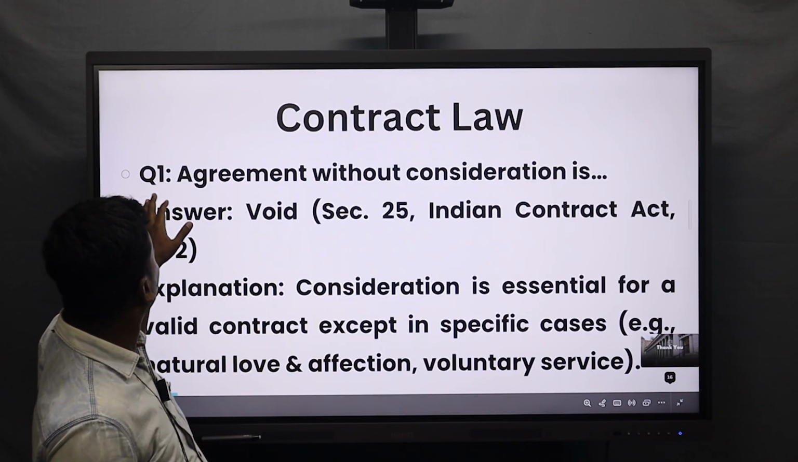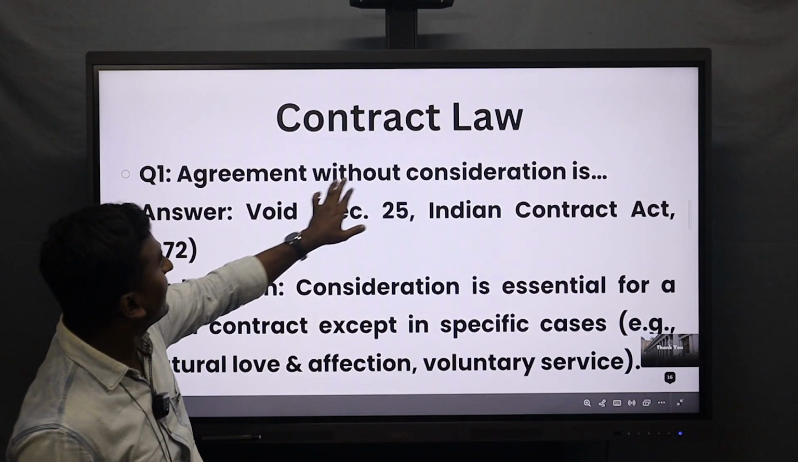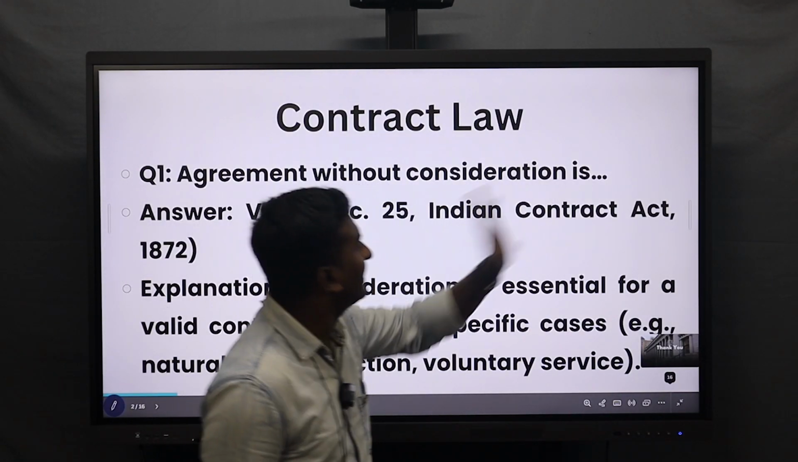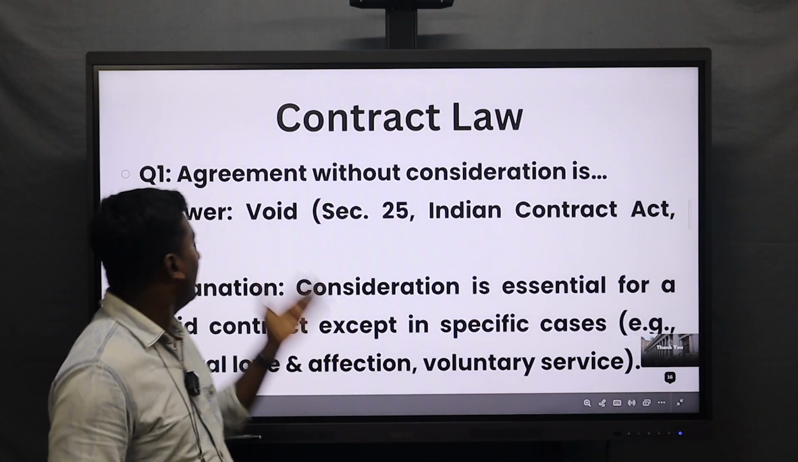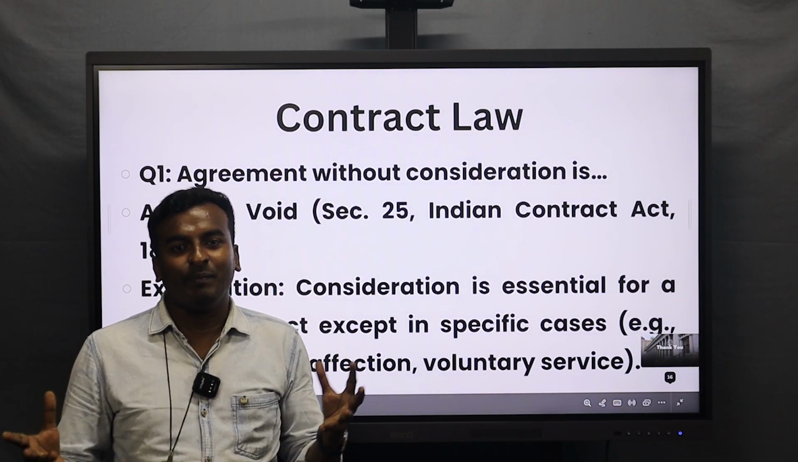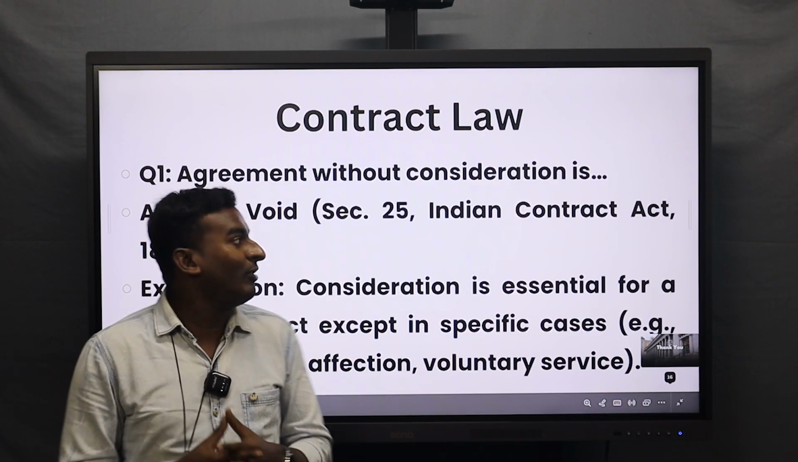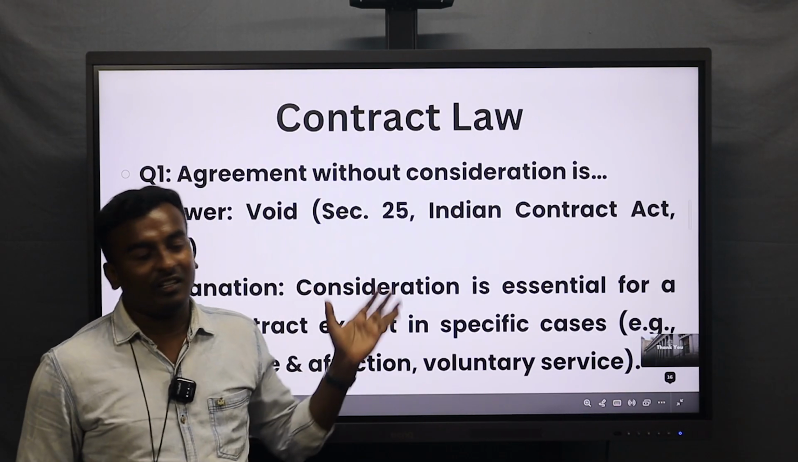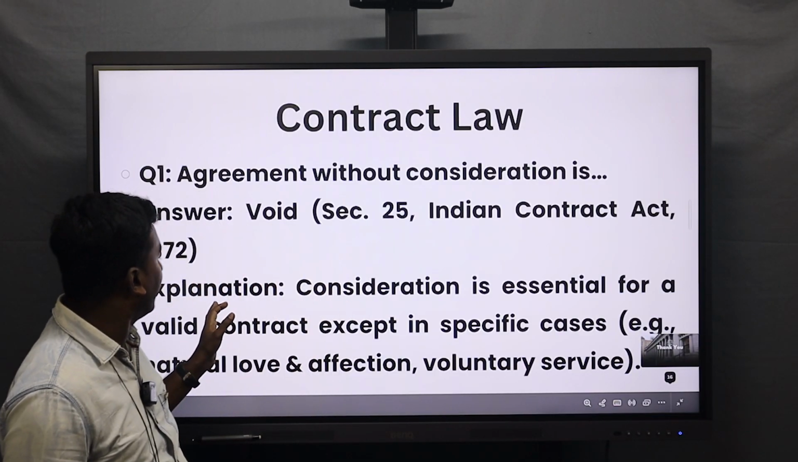So, question number 1 goes like this: agreement without consent is dash. Agreement without consent is dash. That is void only, because agreement means there should be a mutual consent between both the agreeing persons. So, if there is no consent, it is already a void thing. The explanation is given clearly here.